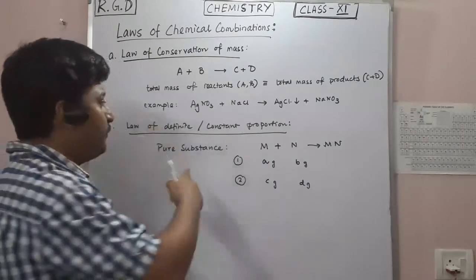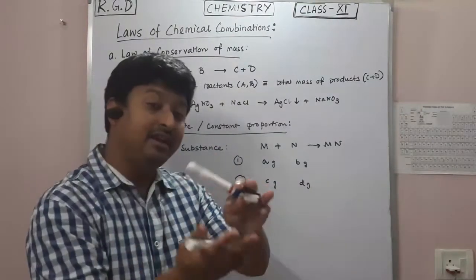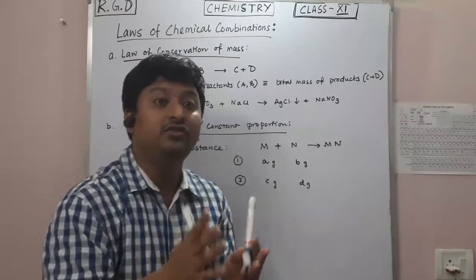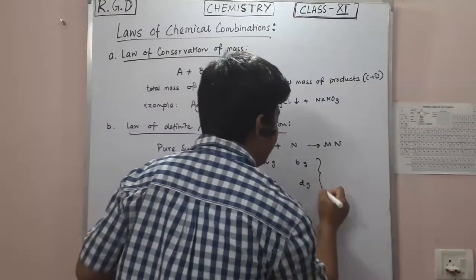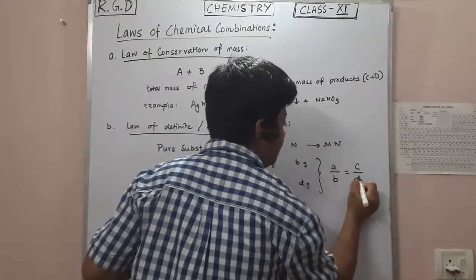If this law is valid, then A by B will be equal to C by D.